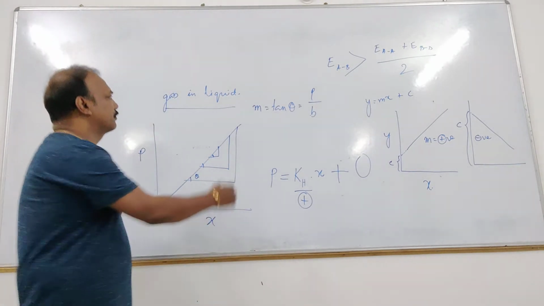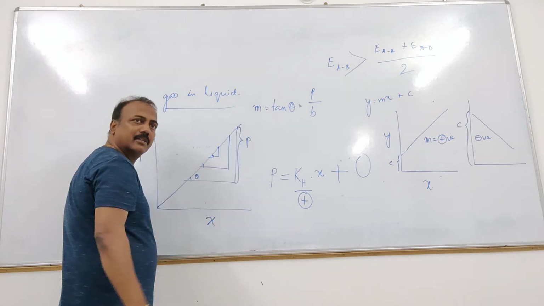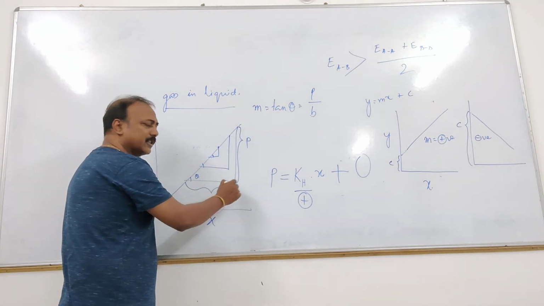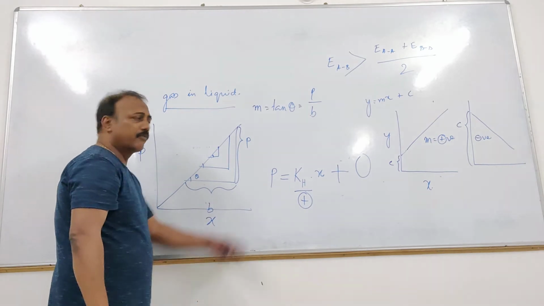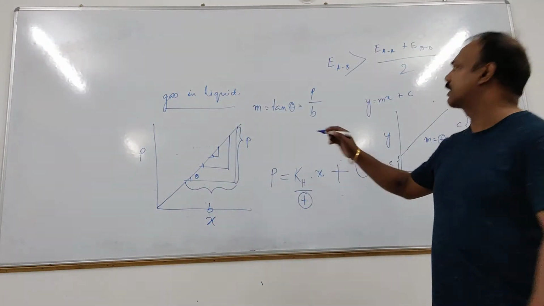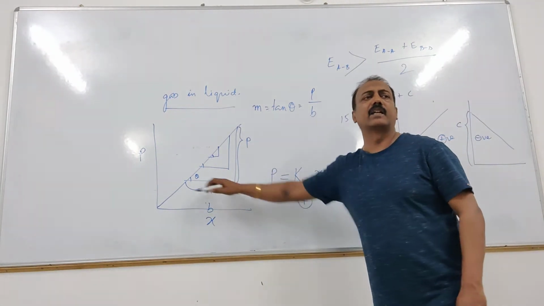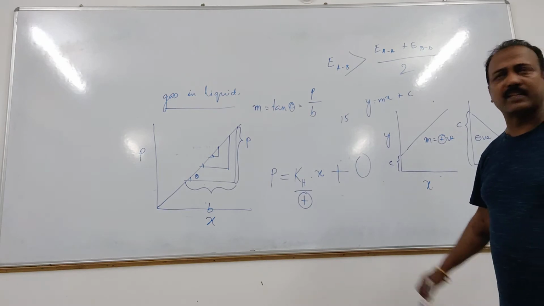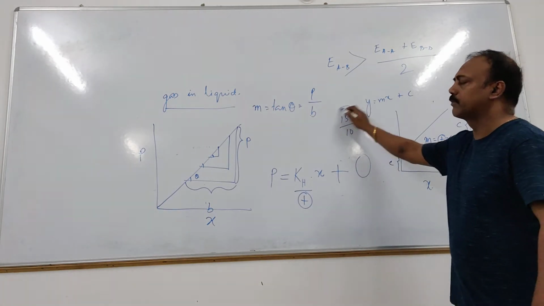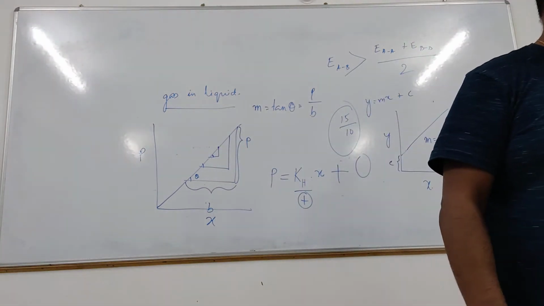So tan theta is equal to what? Perpendicular divided by base. We can count in the graph paper the divisions of perpendicular. Suppose 15 divisions are there in the graph for the perpendicular and 10 divisions are there in the base. So 15 by 10 is the slope, and that's the value of KH. You can find the value of KH graphically.